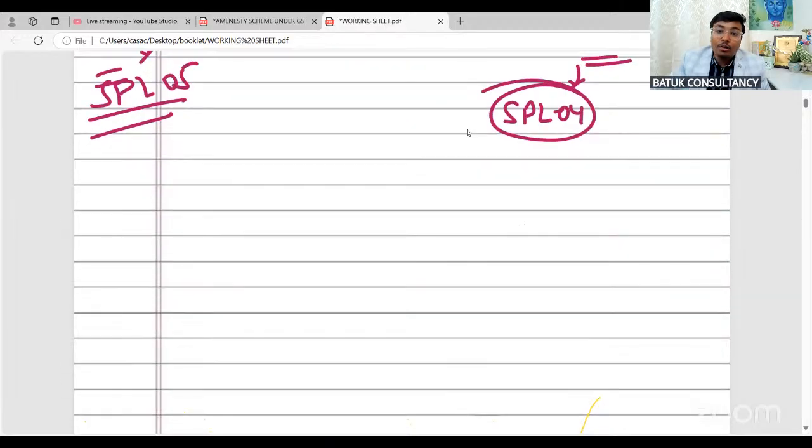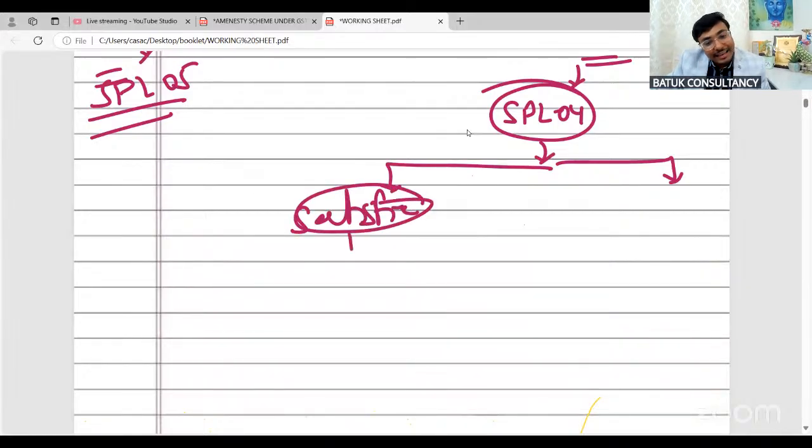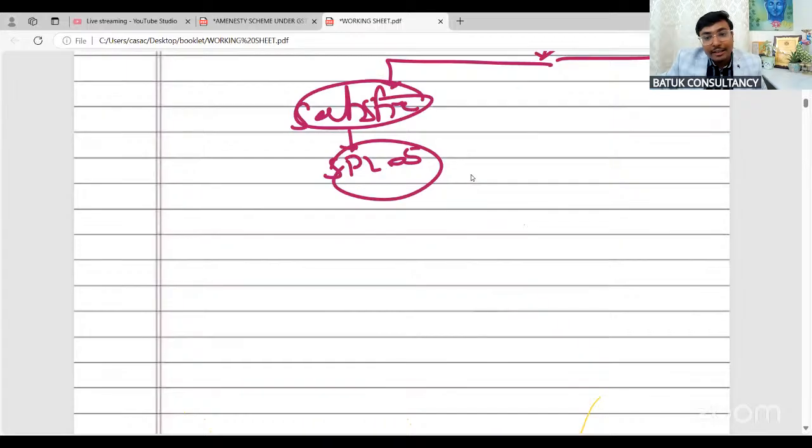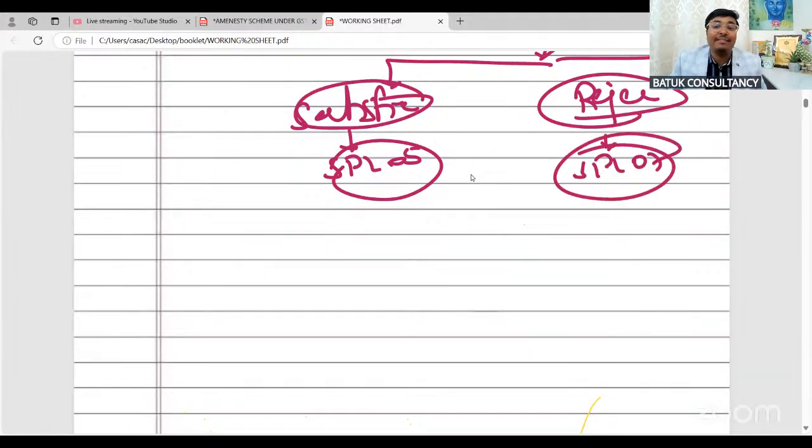If the departmental authority is satisfied with the reply, in that case SPL05 will be issued, that is the order. But if they're not satisfied, they will issue the order for rejection, and the same can be issued in form SPL07.